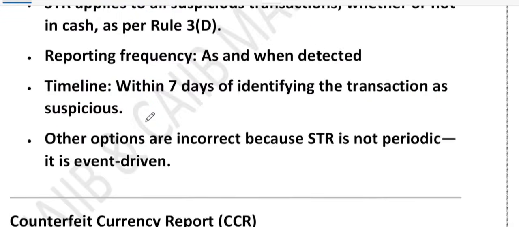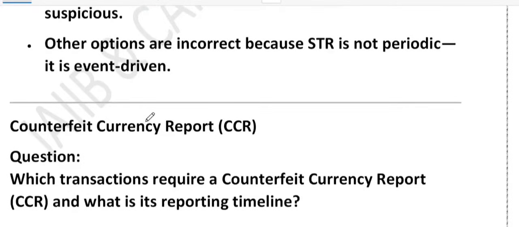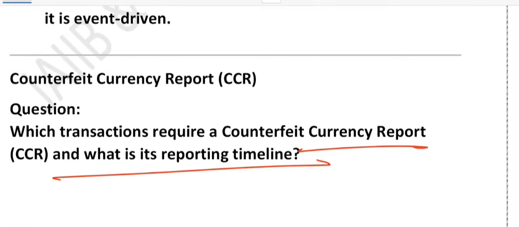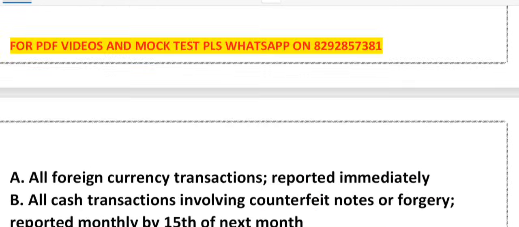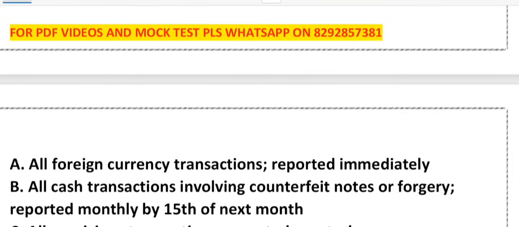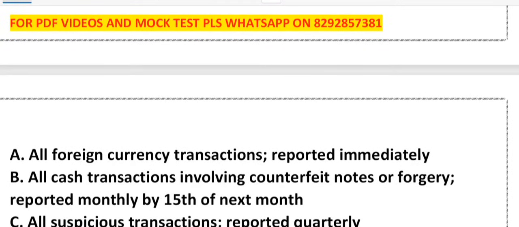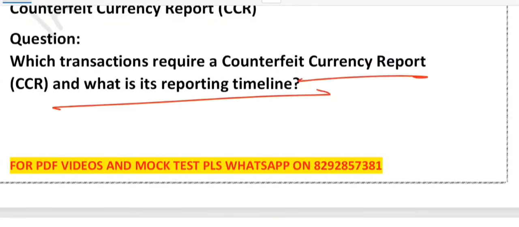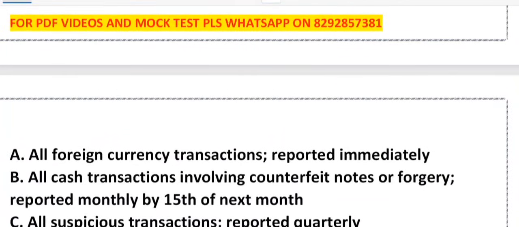Right. Now, next question, CCR. Which transaction requires a counterfeit currency report and what is its reporting timeline? Option A, all foreign currency transactions reported immediately. Option B, all cash transactions involving counterfeit notes reported monthly. Option C, all suspicious transactions reported quarterly. Option D, all high value transactions reported annually. So this question pertains to CCR, the counterfeit currency report.